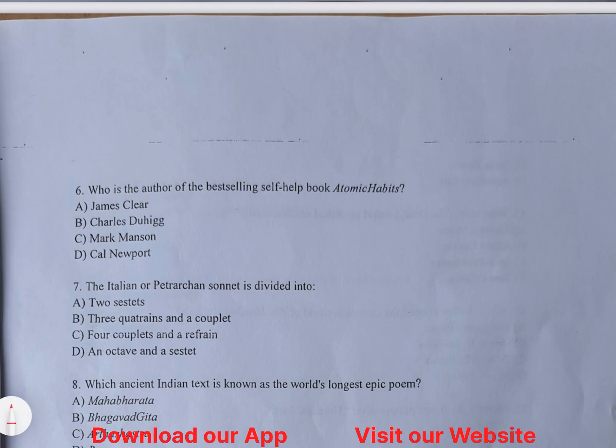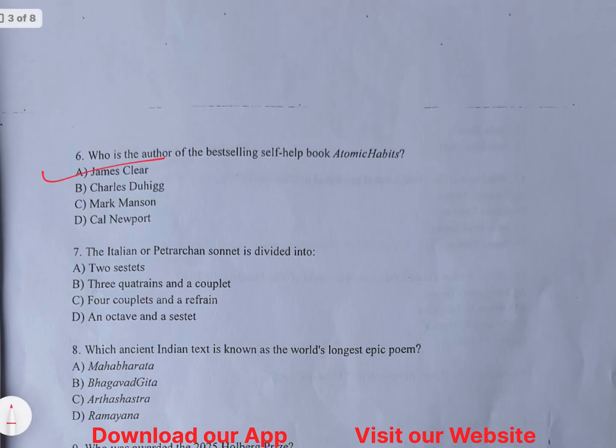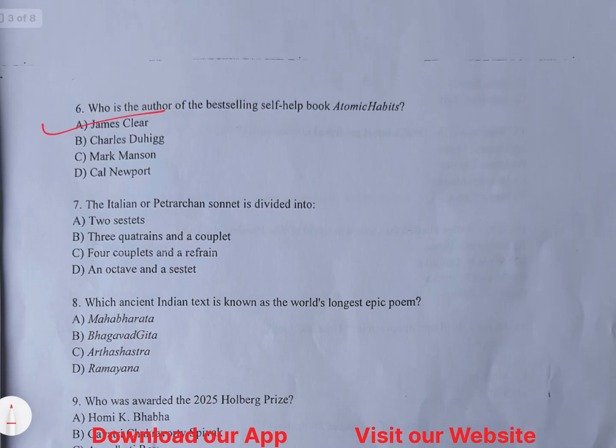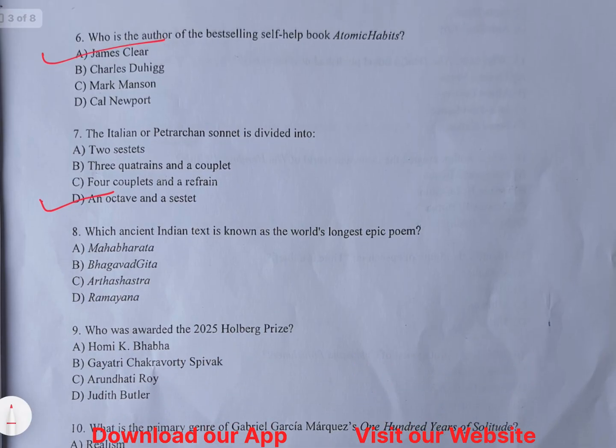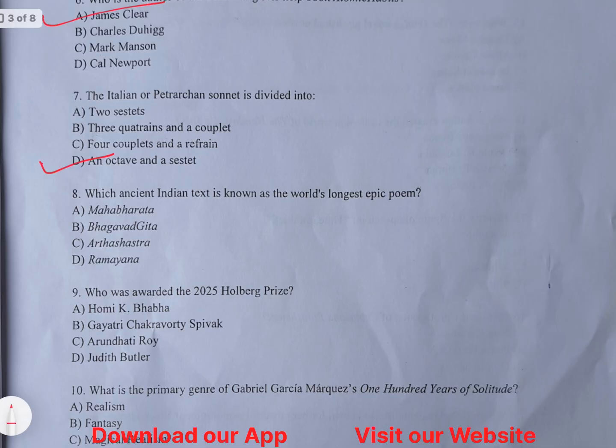The next question is, the best-selling self-help book Atomic Habits is written by whom? James Clear has written Atomic Habits. The next question says the Italian or Petrarchan sonnet is divided into octave and sestet. This is the right division of the Italian or Petrarchan sonnet. Option D is the right option.